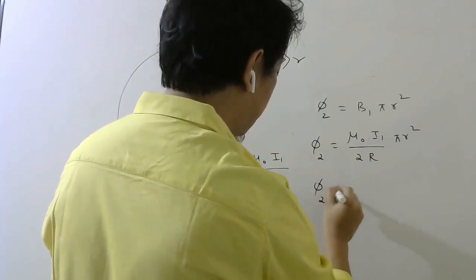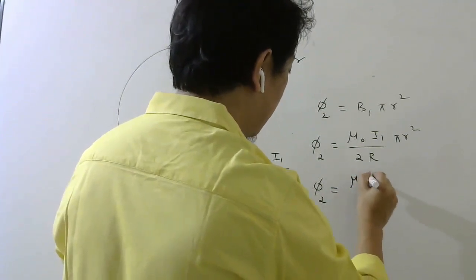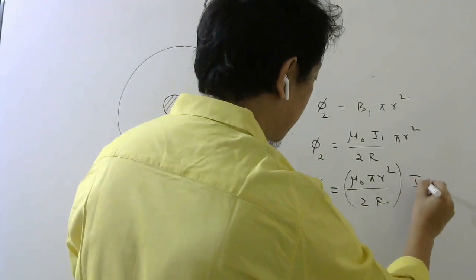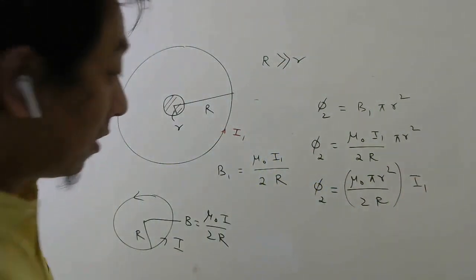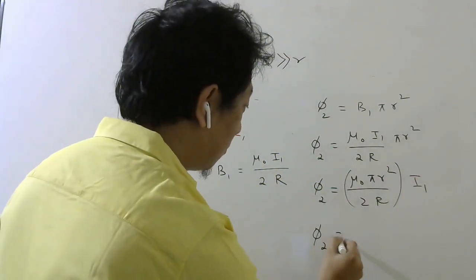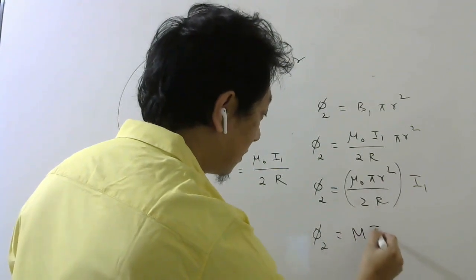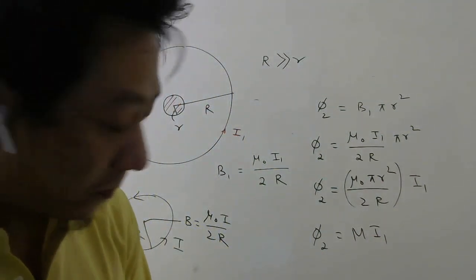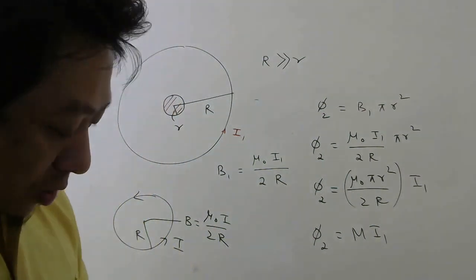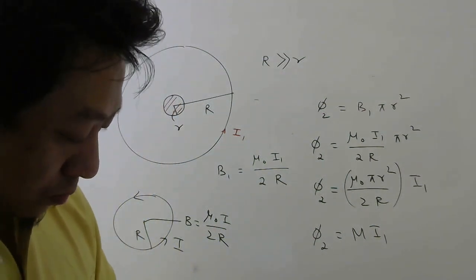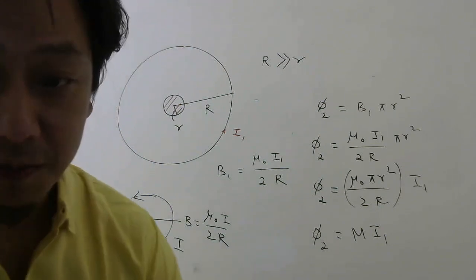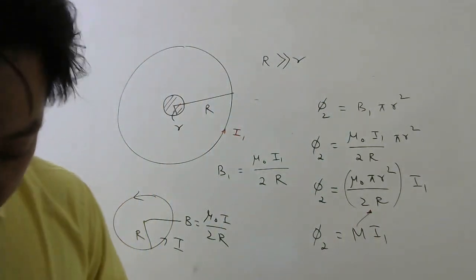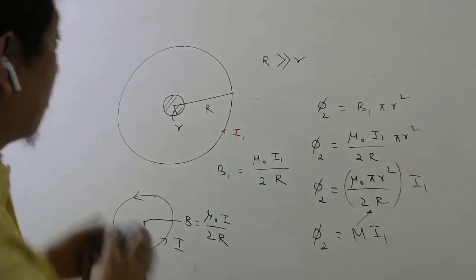So flux linked with the second coil will be mu naught pi R square by 2R times the current in the first coil. Now you know from the definition that this is your mutual inductance. This is how mutual inductance was introduced. So mu naught pi R square by 2R, option B. This is your mutual inductance. Okay, so this one I did for circular.